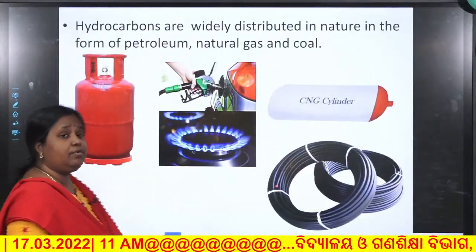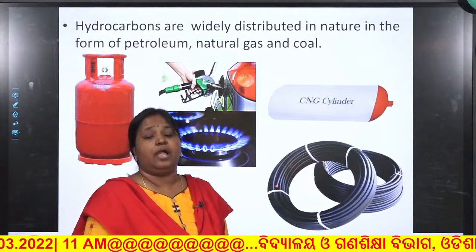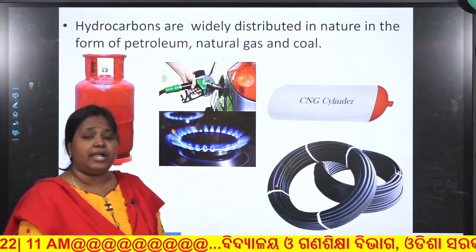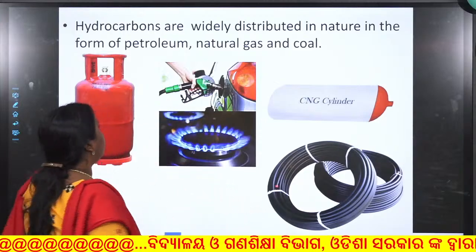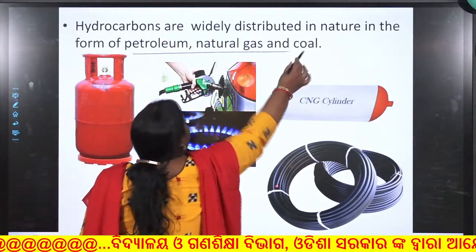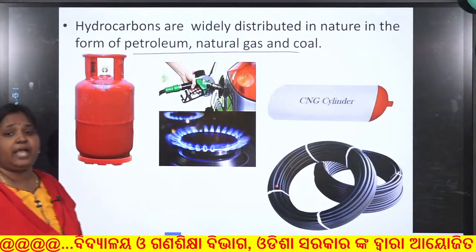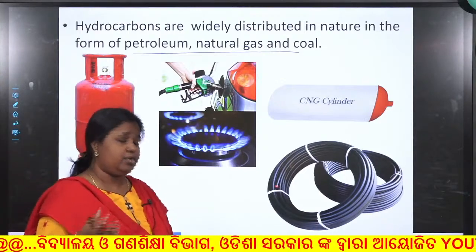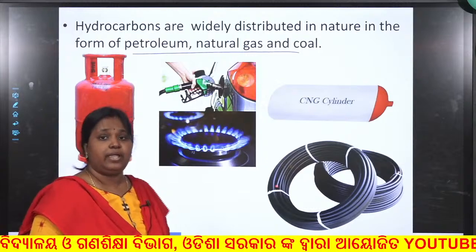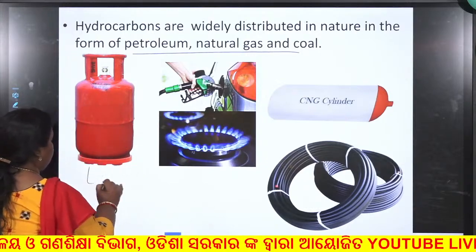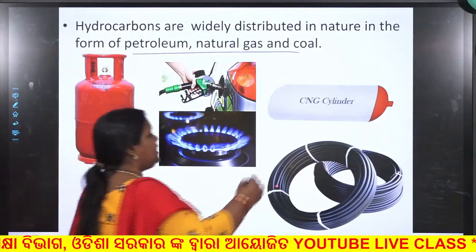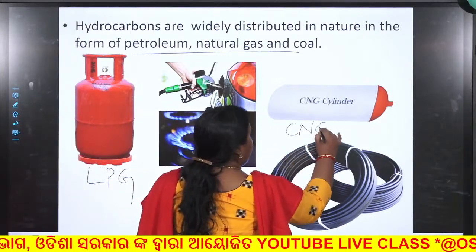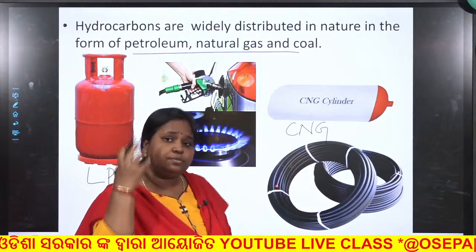Now let us see why should we study hydrocarbons. Hydrocarbons are widely distributed in nature in the form of natural gas, petroleum and coal. The LPG gas which you are using in your kitchen for day-to-day cooking, what is LPG? You know, liquefied petroleum gas. This is CNG, compressed natural gas, you have heard the term.